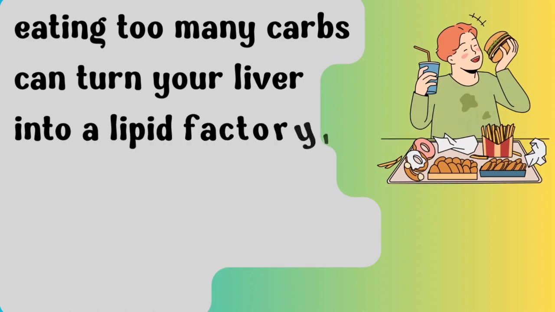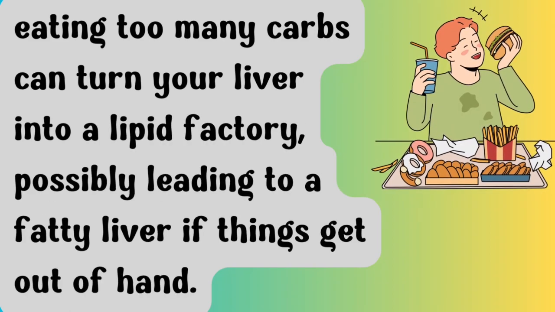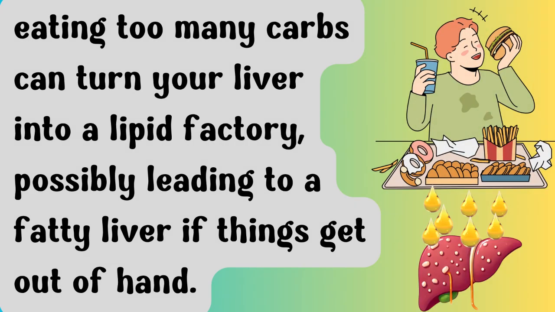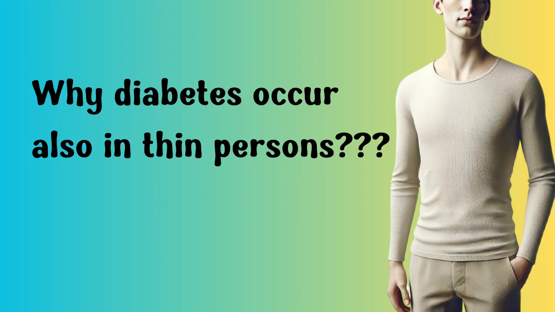Excess carbohydrates, number 1. When you consume more carbohydrates than the body can store as glycogen, where glycogen is limited because it needs more water content, the body converts excess carbohydrate to lipid in the liver. When this happens at a rate faster than the liver can process and remove it, this results in fatty liver. This is the first cause. But we ask here, why can diabetes occur in non-obese individuals?